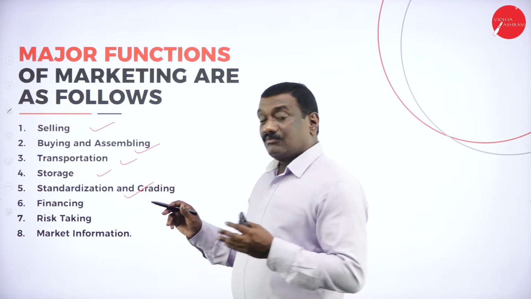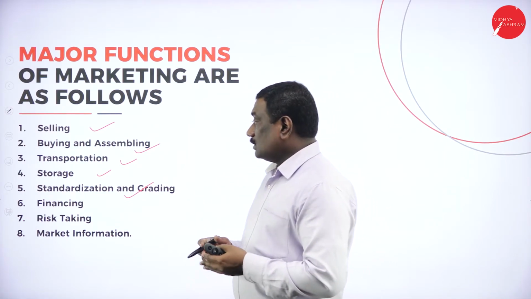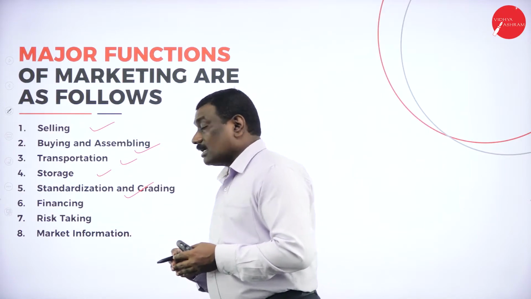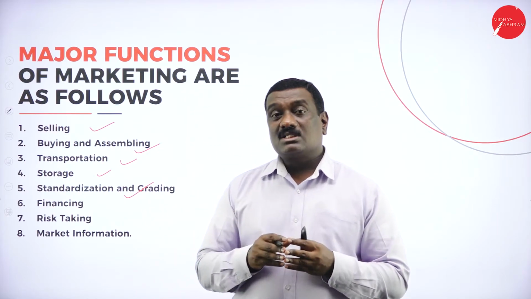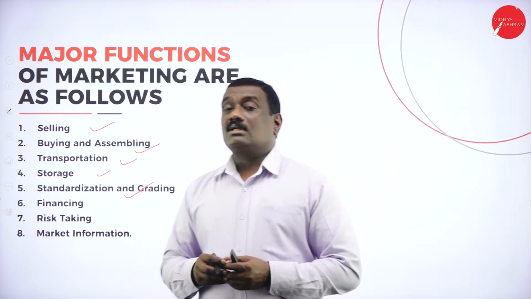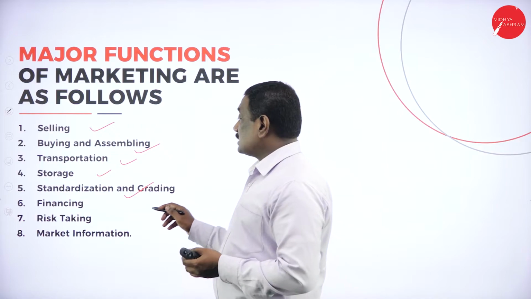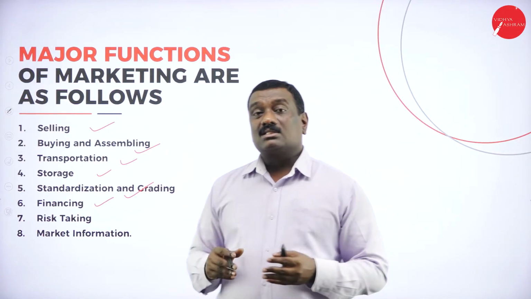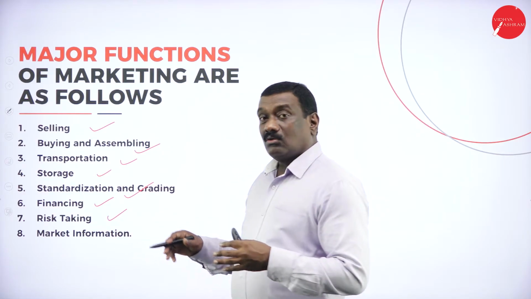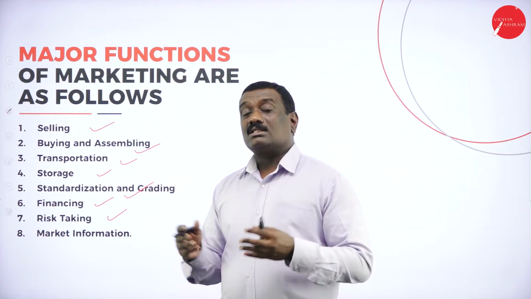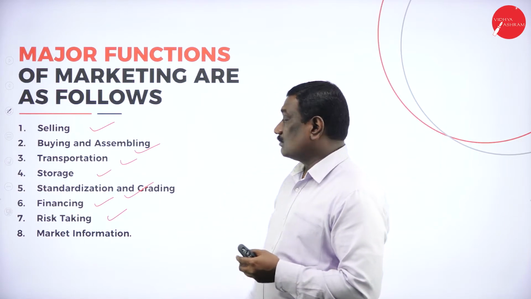This is to protect the goods from theft or robbery, or from insecticides, pesticides, or getting damaged. Then standardization and grading. The goods which are produced should be according to standards. And after standardization, you are going to grade them into separate lots, into separate groups according to the standards. Banking sectors or other financial institutions will be providing finance to the marketers. And risk taking: while doing all this, there will be a lot of risk. The degree of risk varies from one industry to another industry, or from one business to another business.